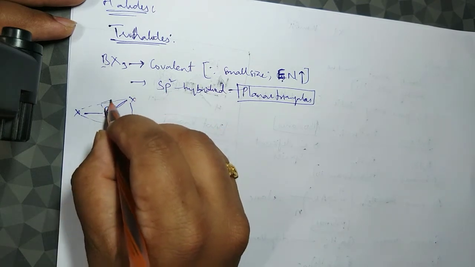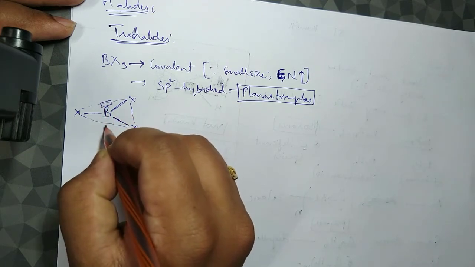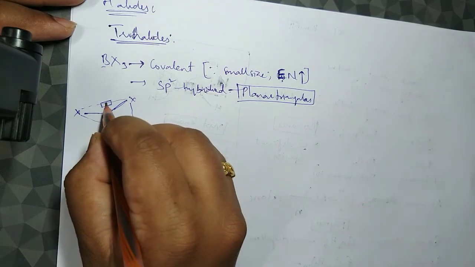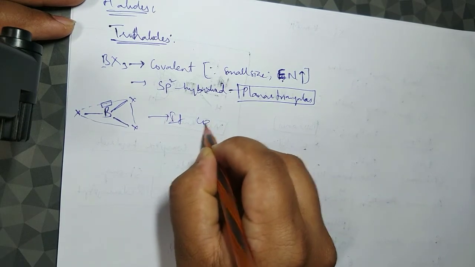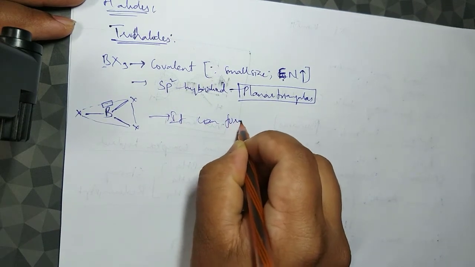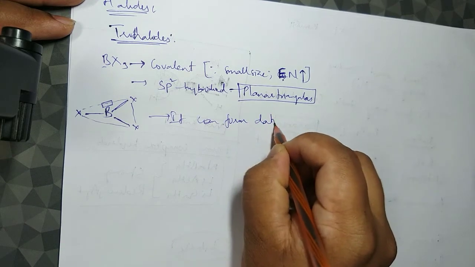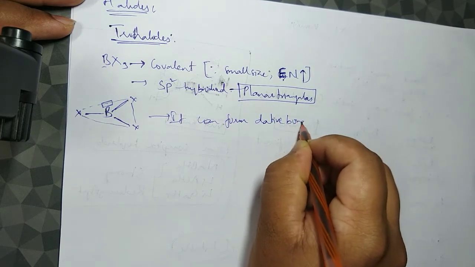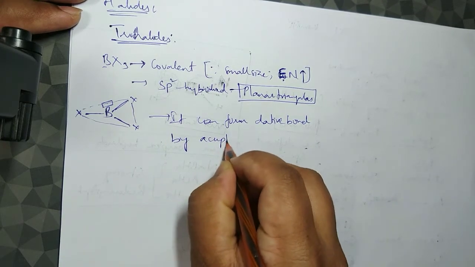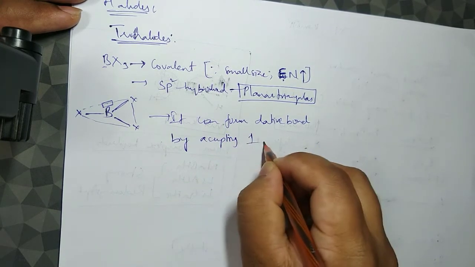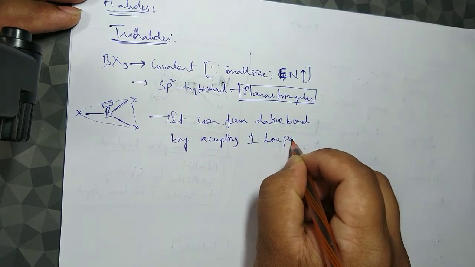And boron still has one empty orbital. Because of that empty orbital, it can form dative bonds. What is a dative bond? A coordinate covalent bond, by accepting one lone pair of electrons.